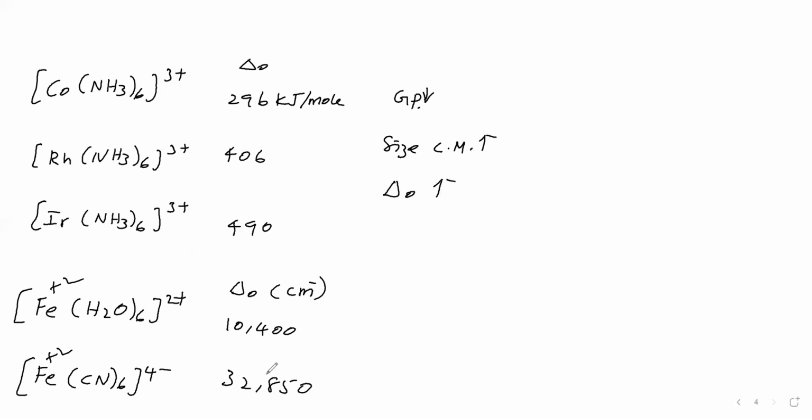That ligand strength is given in an order, and that order is called the spectrochemical series.